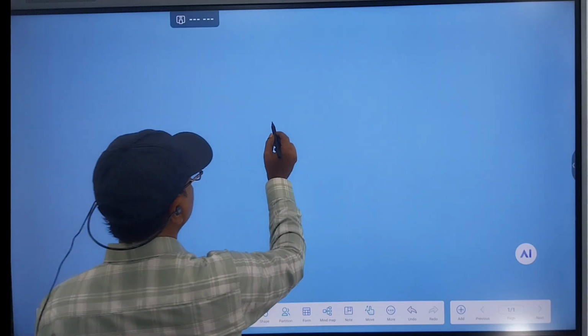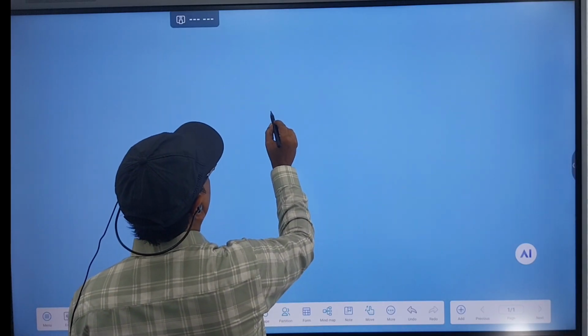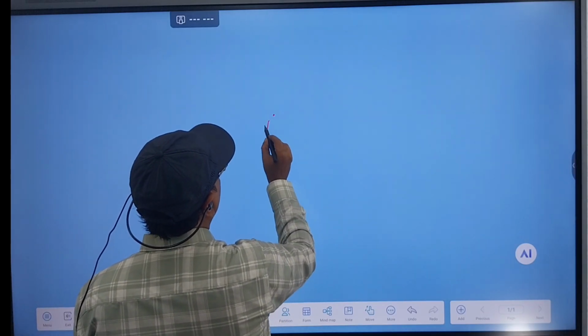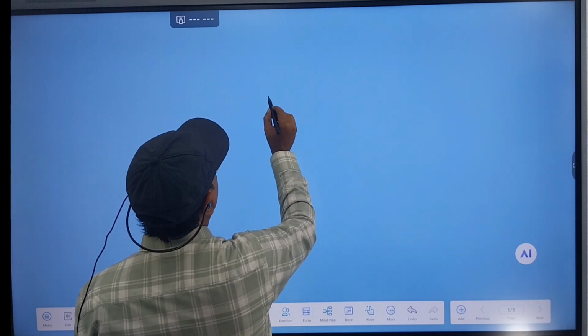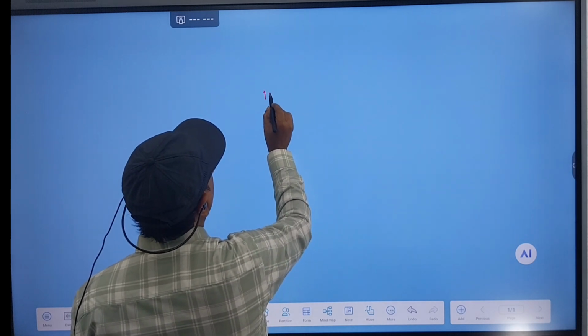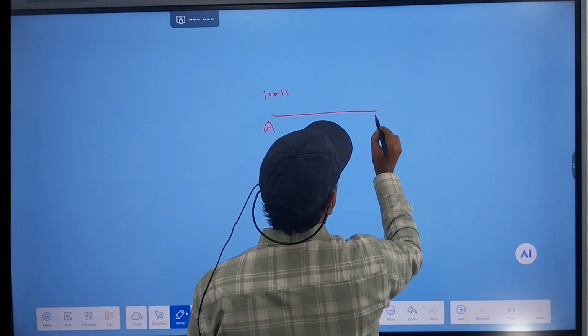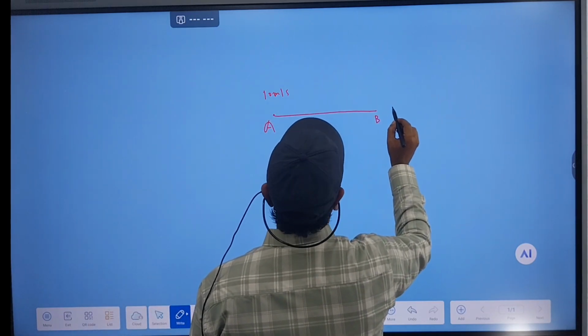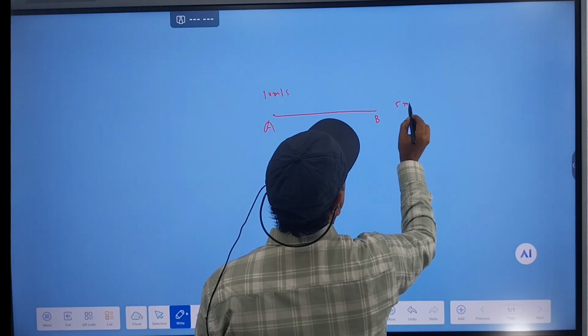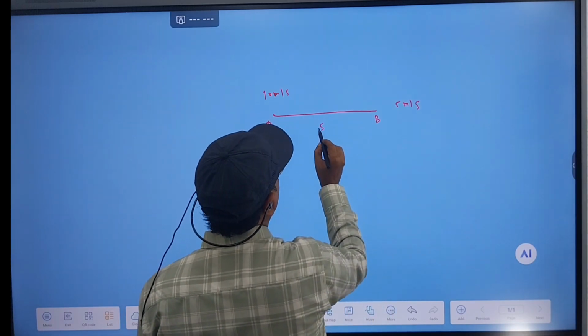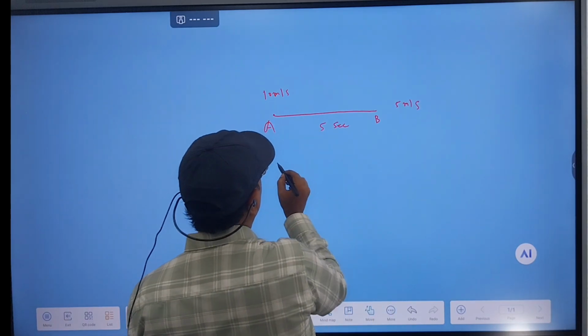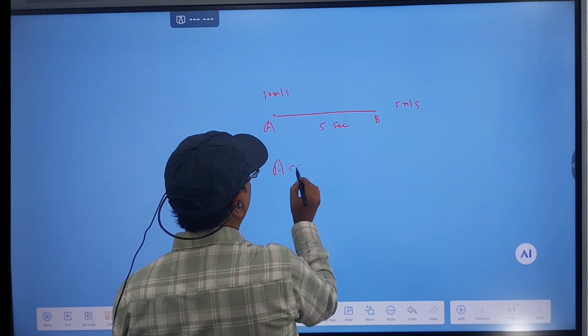Suppose a body starts its motion from a point A with velocity 10 meter per second. It reaches a point B where its velocity is 5 meter per second. Time taken is 5 seconds. So you have to find acceleration.